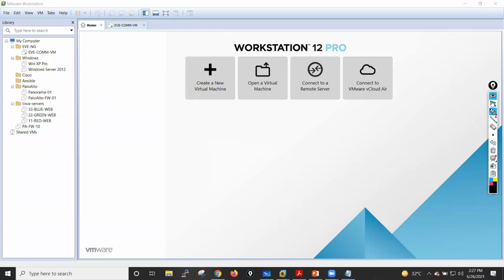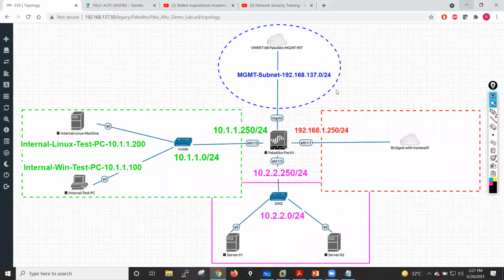Now let me tell you which kind of lab topology I will use. I will generally use this kind of topology where I have my Palo Alto firewall. The Palo Alto firewall management interface has connectivity with my VMnet 8 adapter. I'll also tell you how these adapters are created and how they are connected.